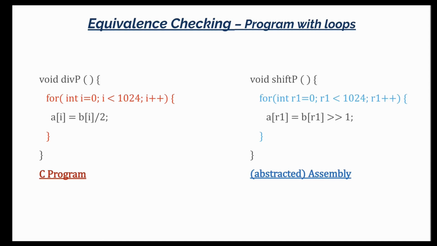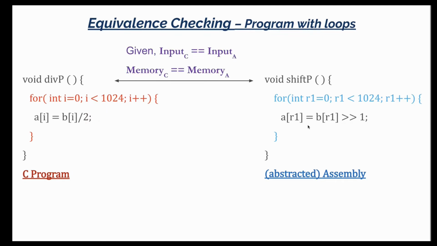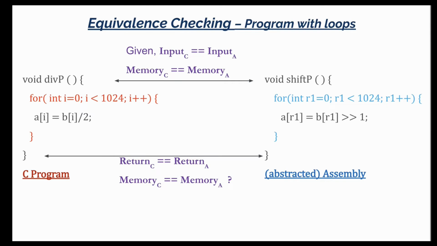Consider the C program shown in red and assembly program shown in C-like syntax in blue, left and right. The left is C and the right is abstracted assembly in C-like syntax. The C program on the left uses a variable I to access arrays A and B. The assembly program on the right uses register R1 to access arrays A and B. Given equal input arguments and memory states at program entry, equivalence checking involves proving equal return value and equal memory states at the exit. The question is how to show this through a proof.